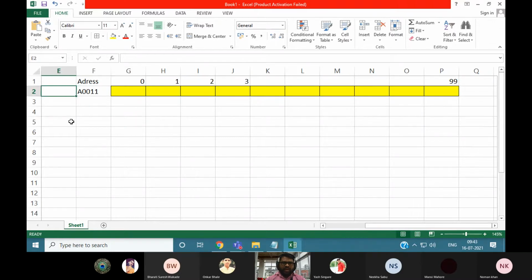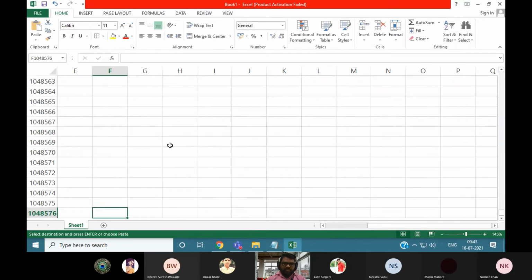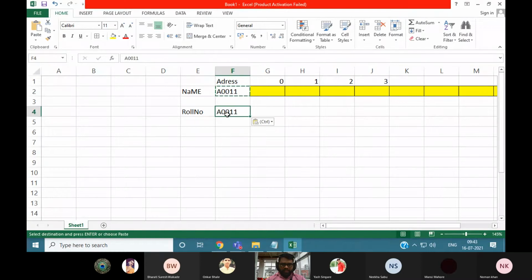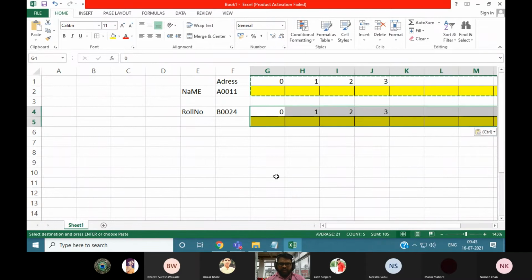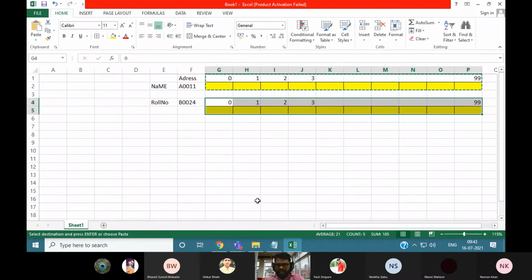If we have defined another variable, for example, this is a name variable, and another variable is roll number, then we can randomly choose the roll number memory address. You can see it is B0024, any memory address. In a similar manner, it will allocate the memory space for the 100 students. In this way we can assign the memory space.